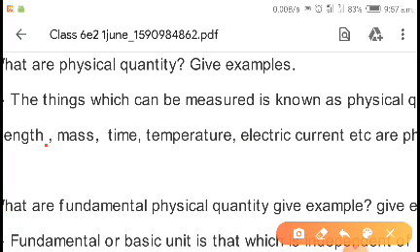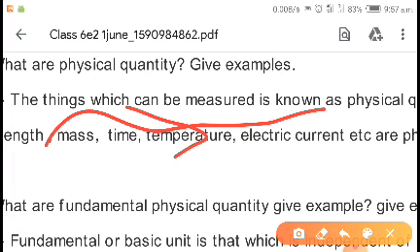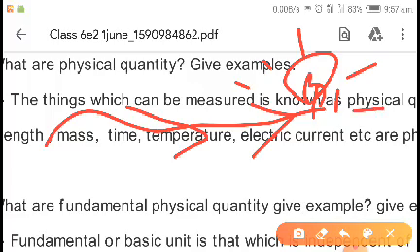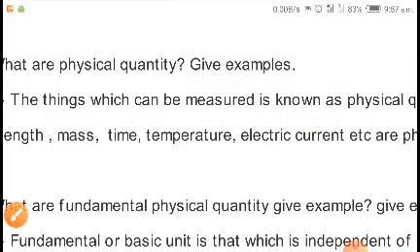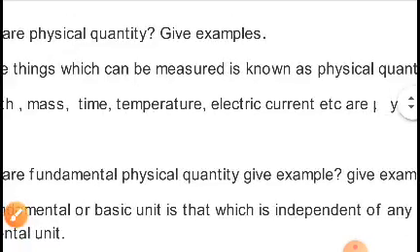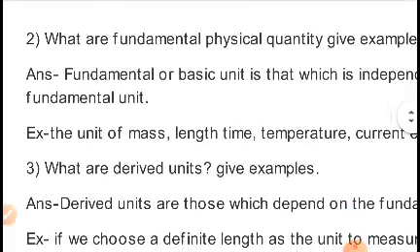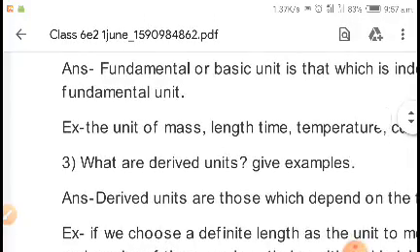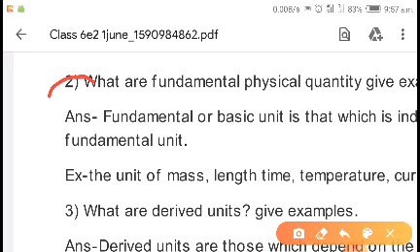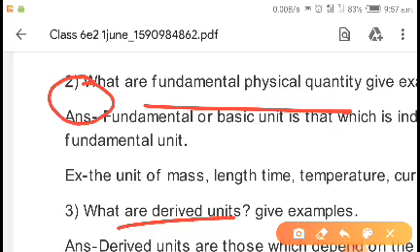You can use a wire system, a wire by which the current flows, or different bulbs can be connected with it, so that the bulbs give you emission of light, etc. That gives you the proper idea of that quantity, and that which is measurable is known as a physical quantity. Physical quantities are generally of two types: one is fundamental physical quantity, and the second is derived physical quantity.